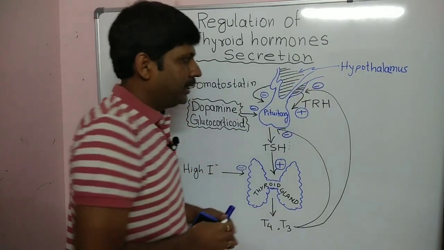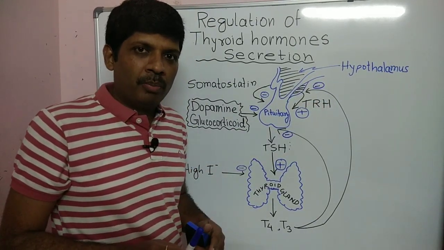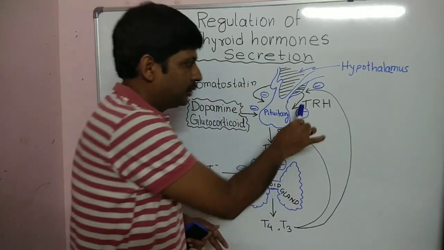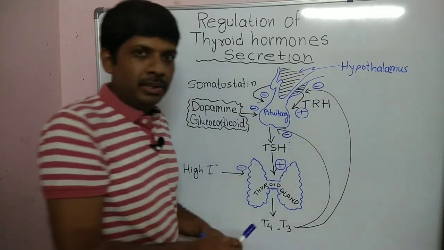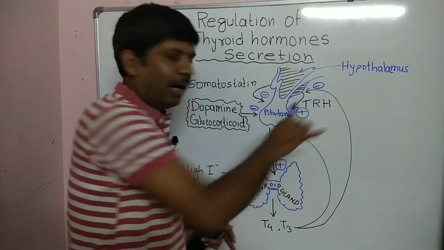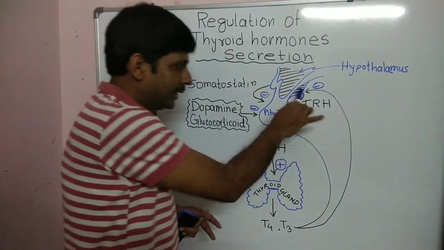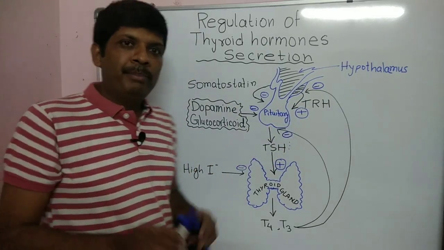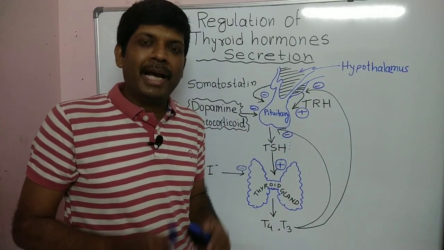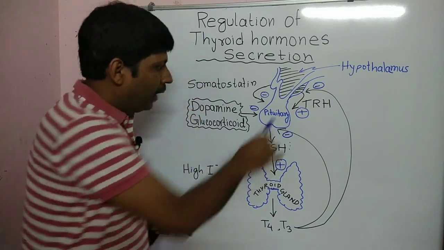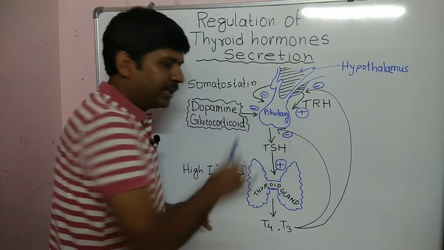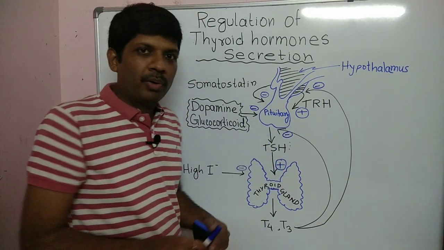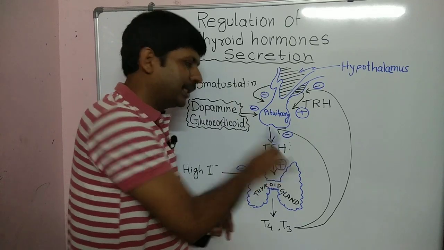The hypothalamus, at the higher center, releases a hormone called thyrotropin releasing hormone. In short, it is known as TRH. So TRH is released from the hypothalamus. This TRH thereby stimulates the pituitary gland, especially the anterior pituitary gland. Now when the anterior pituitary gland is stimulated, it releases thyroid stimulating hormone. In short, it is known as TSH.